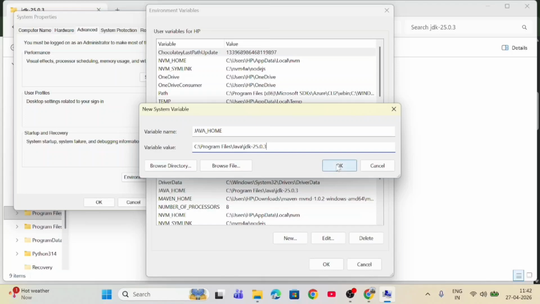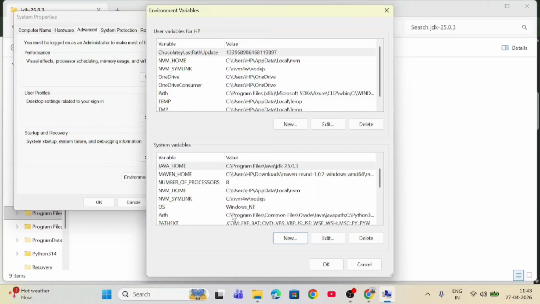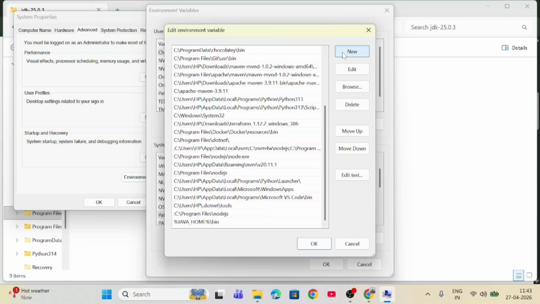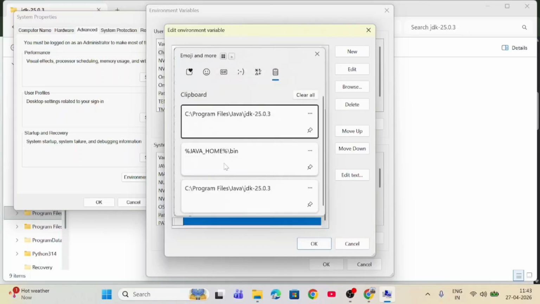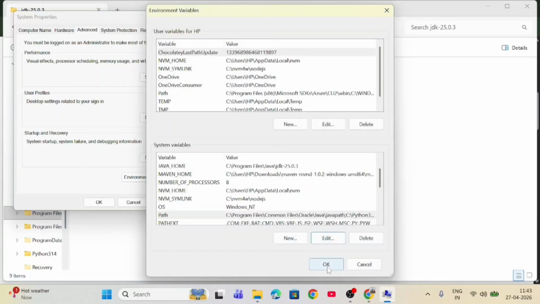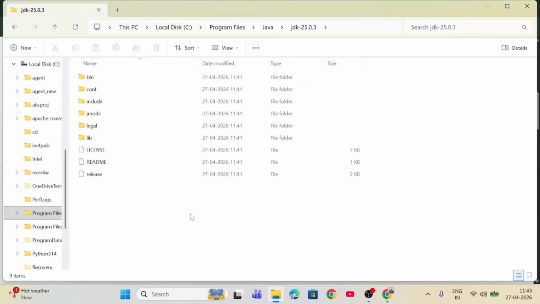Click on OK. Now click on this Path. Click on edit. Here click new and simply paste the path which I have given in the description box, which is like JAVA_HOME bin. Now click on OK, OK, and here also click on OK. Now our JDK installation is done.